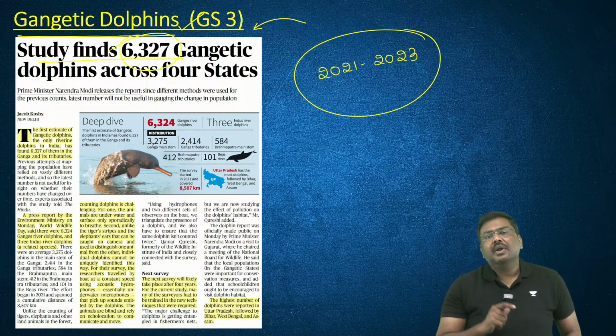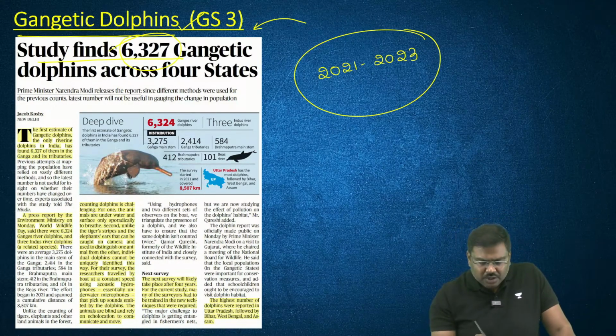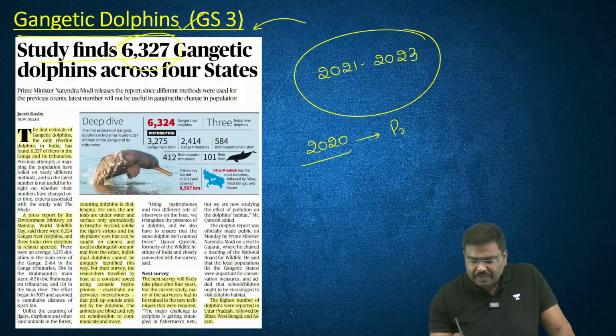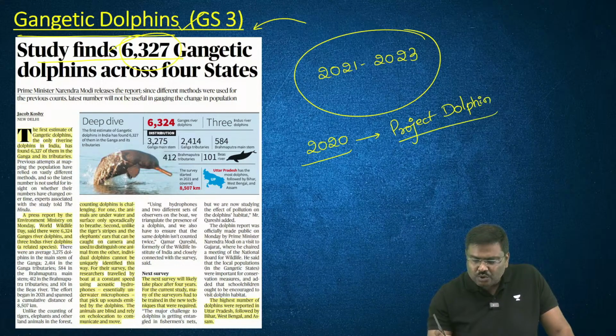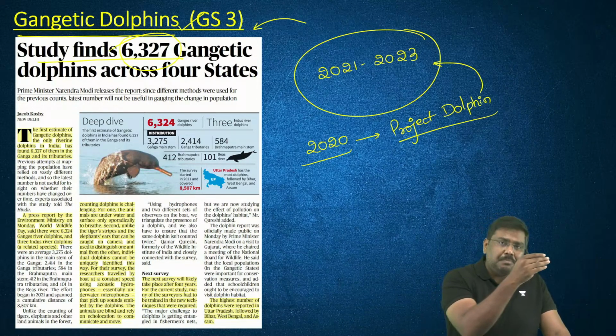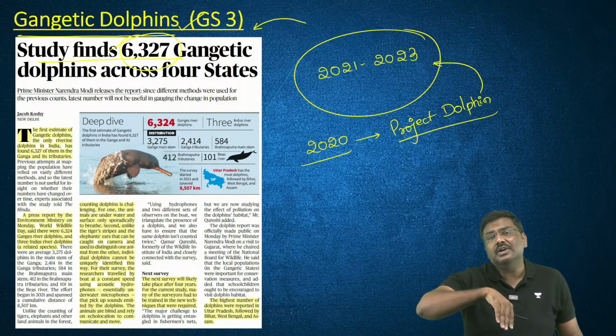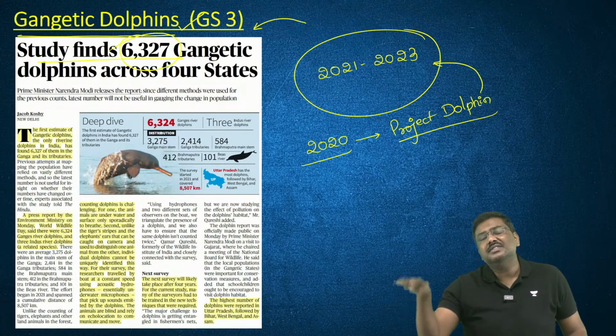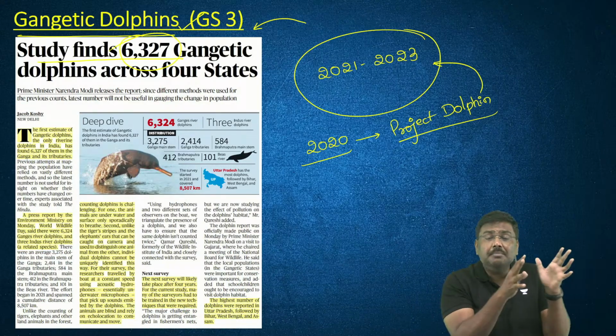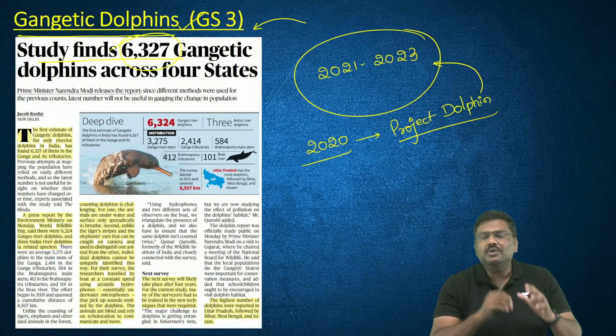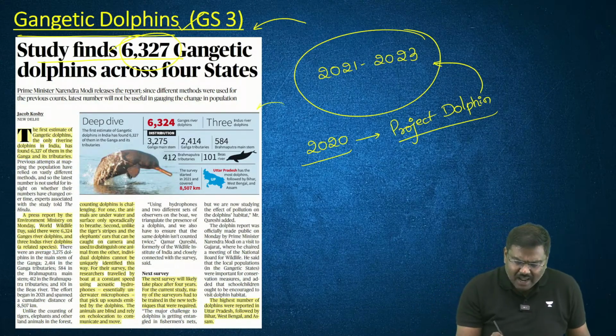Please understand, the government of India back in the year 2020 launched Project Dolphin. Under this Project Dolphin, from 21 to 23, multiple places along multiple rivers and tributaries of the main rivers, surveys and studies have been conducted by multiple groups, and according to this group now, there are